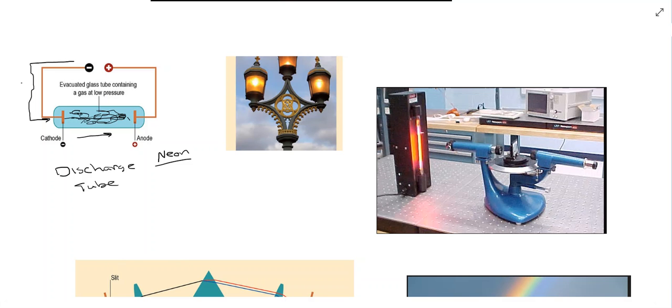You'll normally see these neon lights, for example. You'll have a gas of neon in there, and when it comes into contact with the electrons flowing through the discharge tube, they'll give off a characteristic glow. That can be associated with neon lights.